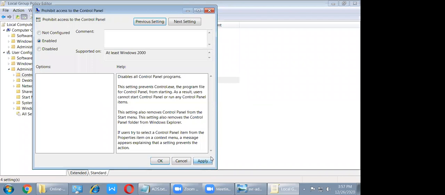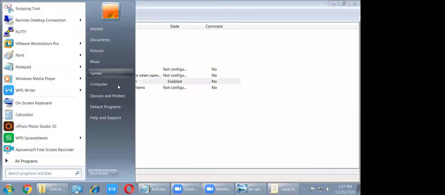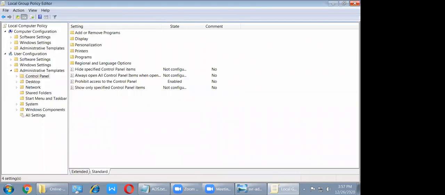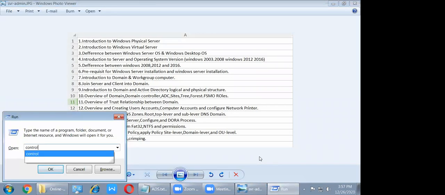So apply, okay. So I don't find the control panel, right? Now it's closed. Next day I came, someone has done it. Okay, someone has done it, your friend has done it, whatever. I don't know. But when I try to open the control panel, I can't open it.